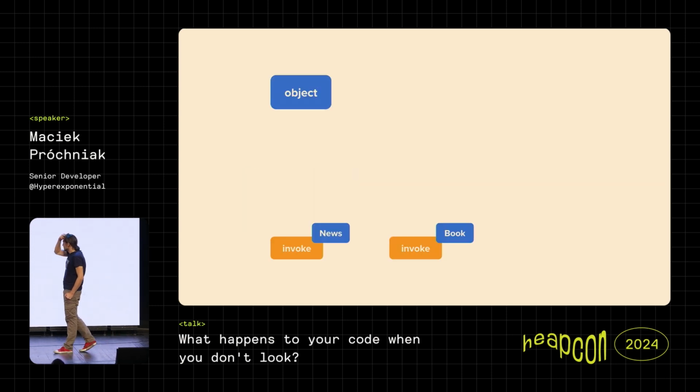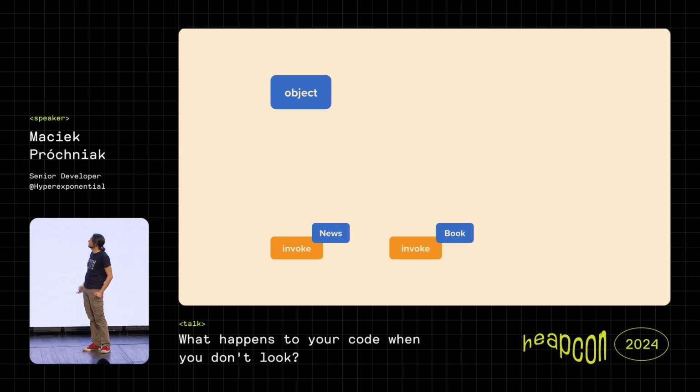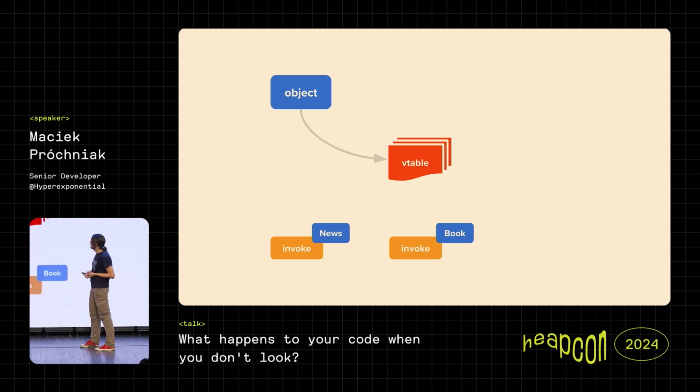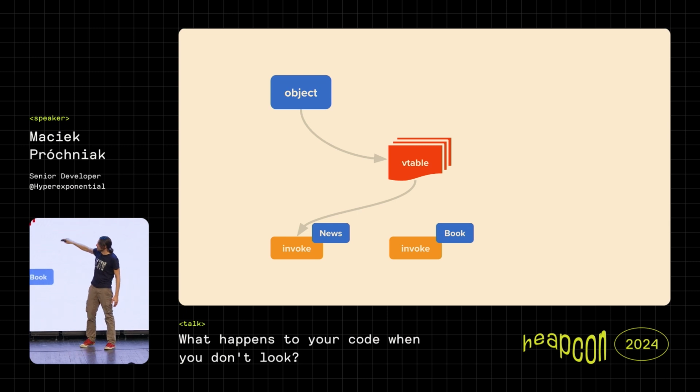Well, in Java, it looks more or less like this. First, we have some object. Then, when we have the object, which we know implements this dispatch interface, the runtime looks up the actual method that it should invoke in some vtable, and then it knows it should go to this implementation. This is kind of like a function pointer.